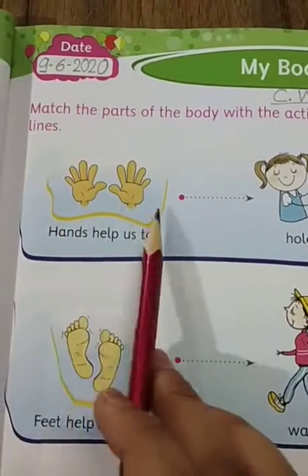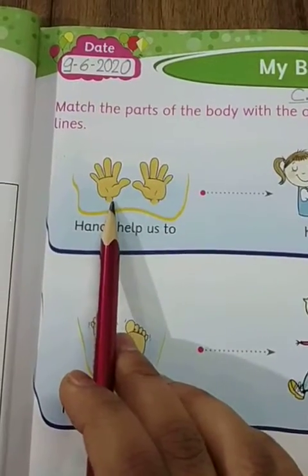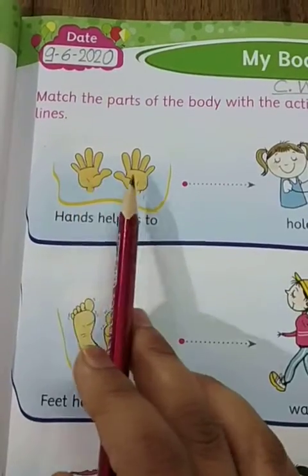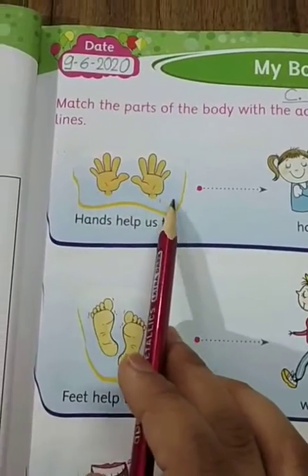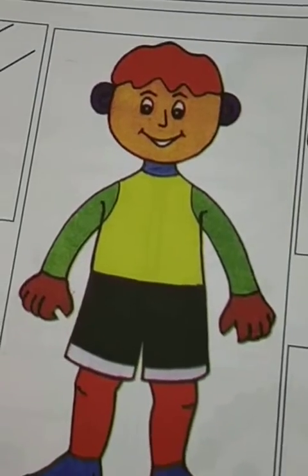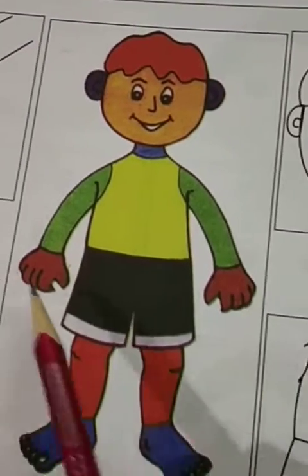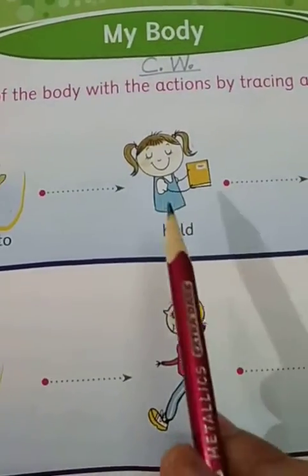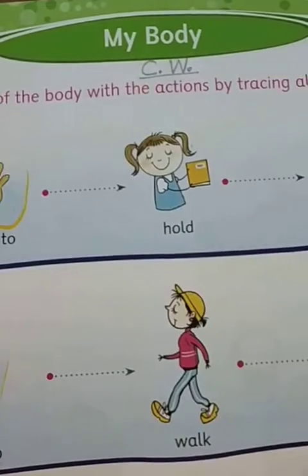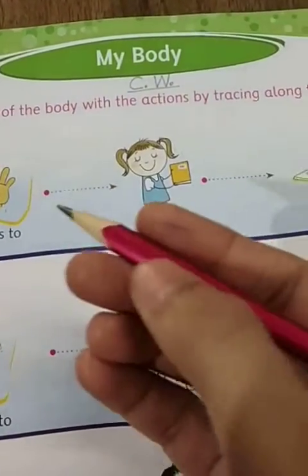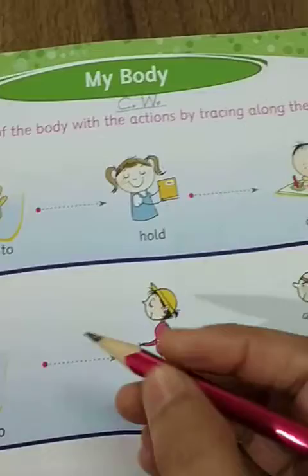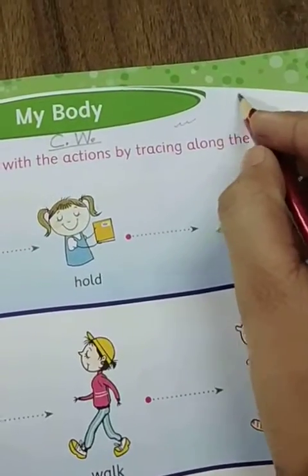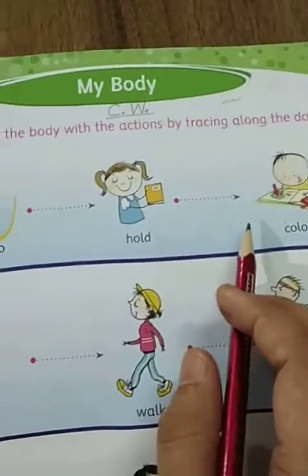Tell me, which body part is this? These are our hands. How many hands do we have? We have 2 hands. And what are the uses of hands? With the help of our hands, we hold our things, like I am holding this pencil. We also color things, we write things, and we draw things with the help of our hands.